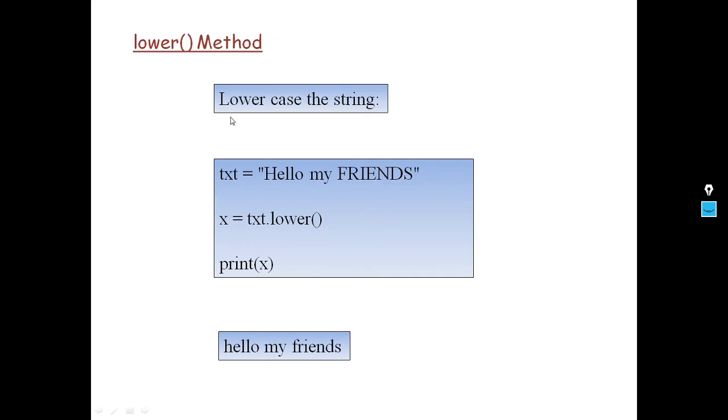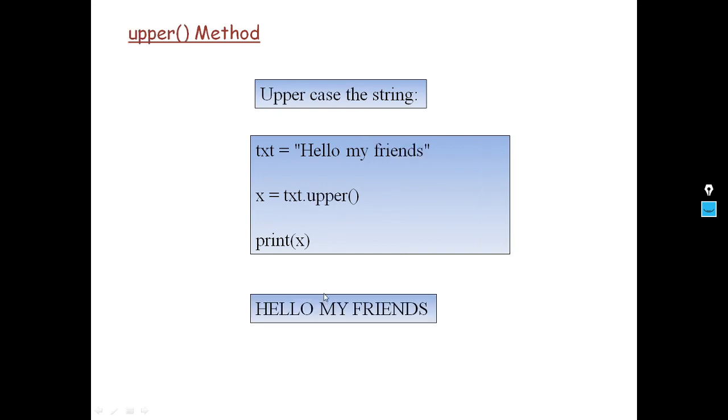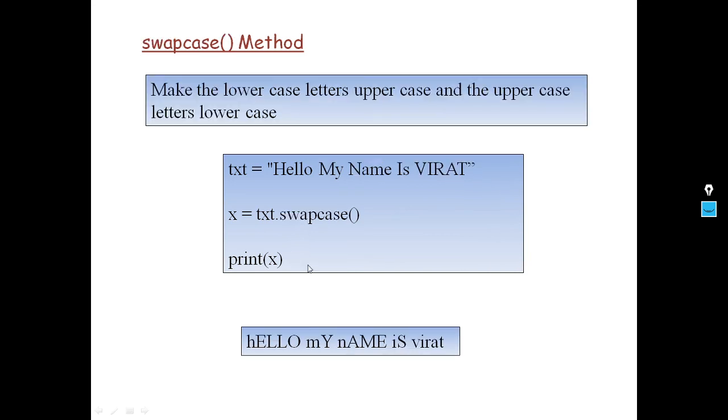Next, lowercase: we can convert the string into lowercase format by using lower. This is the lower function. We can convert all the text into uppercase format by using upper. Swap case reverses the case: we can convert upper to lower and lower to upper with the help of swap case.